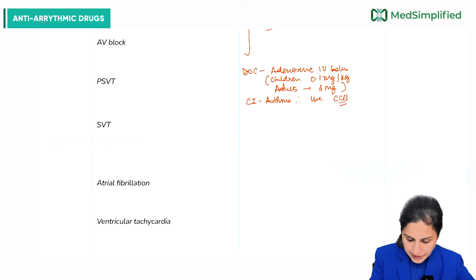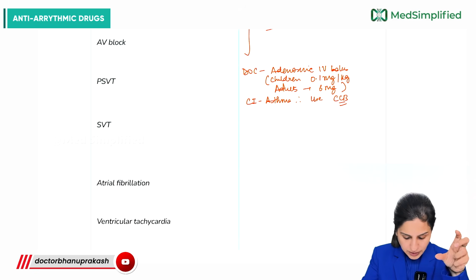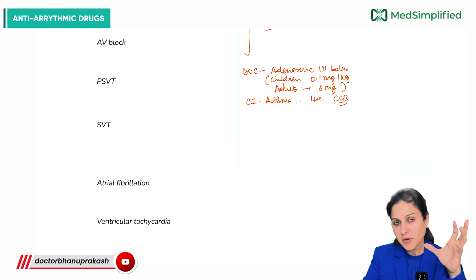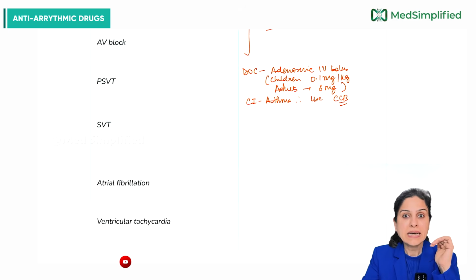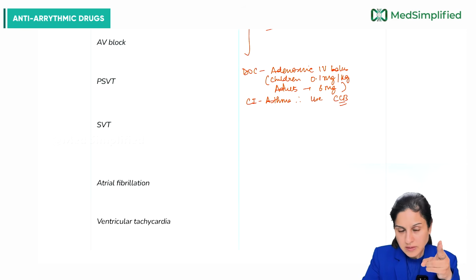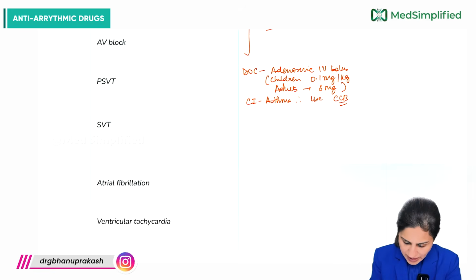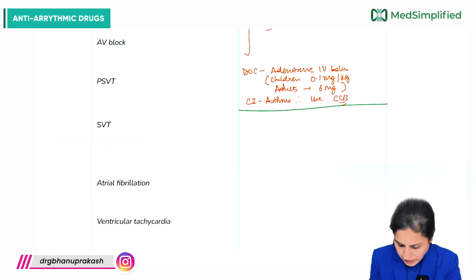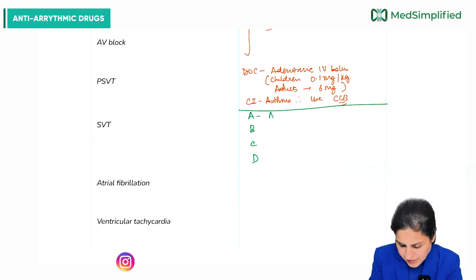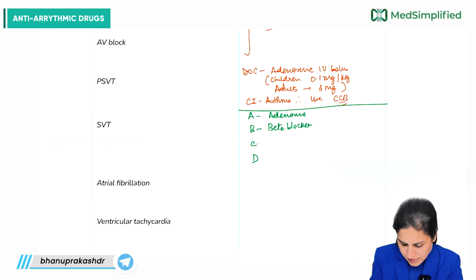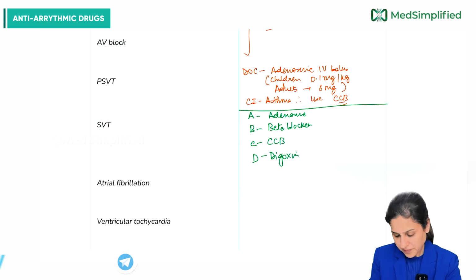Then supraventricular tachycardia, here if we talk about the difference in treatment, you can give the A, B, C, D regime. The main point here is to inhibit the impulse traveling from above the ventricle to the ventricle. So, we have drugs which we give in order of preference. A is adenosine, B is beta blockers, C is calcium channel blocker, and D is digoxin, right?